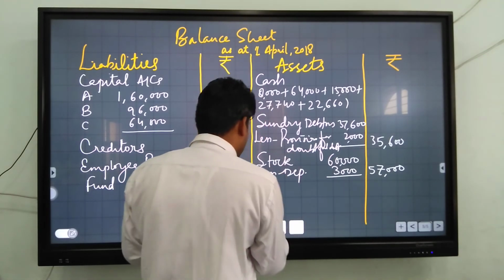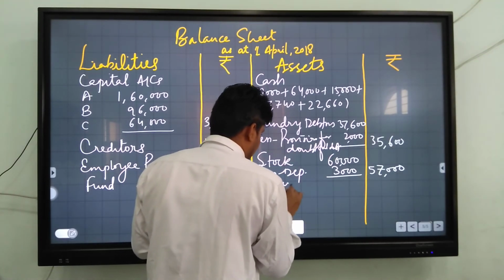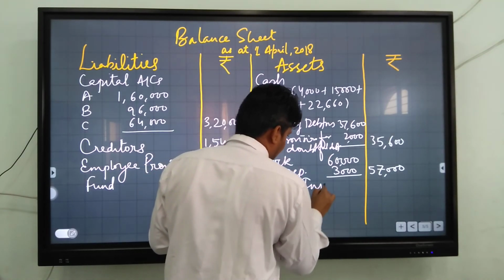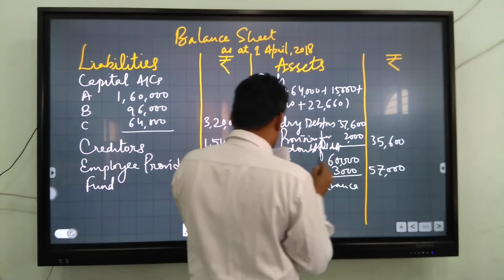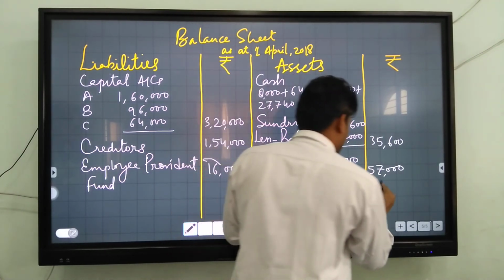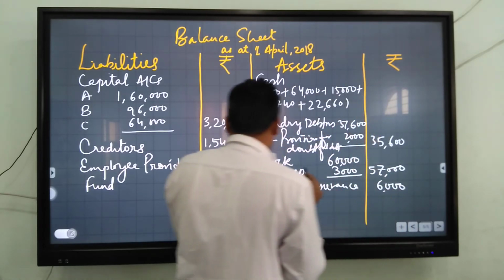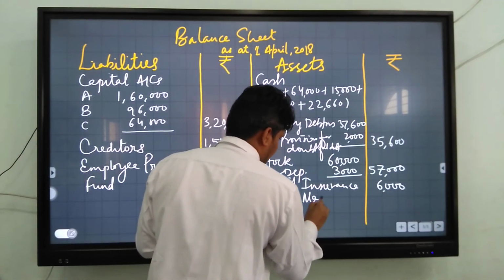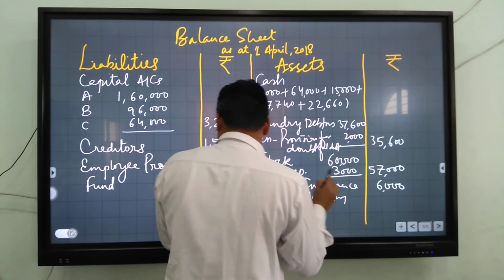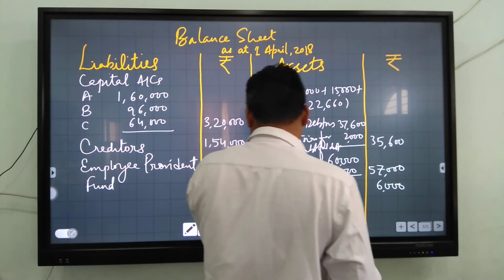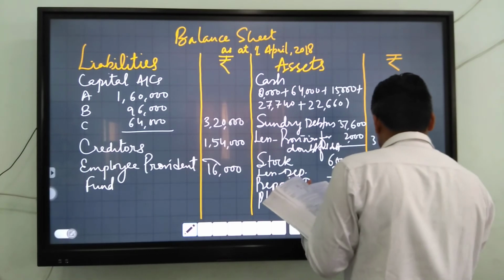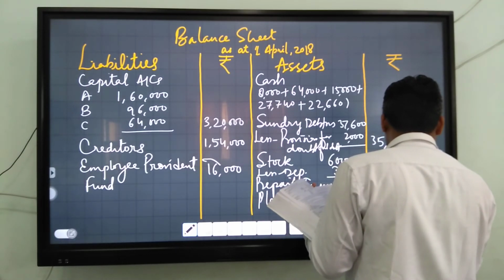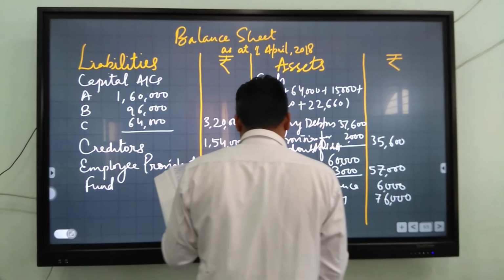Next, prepaid insurance is 6,000 only. Next, plant and machinery 76,000. Next, building.